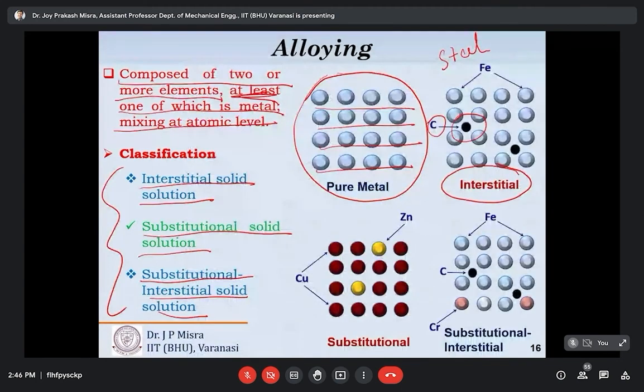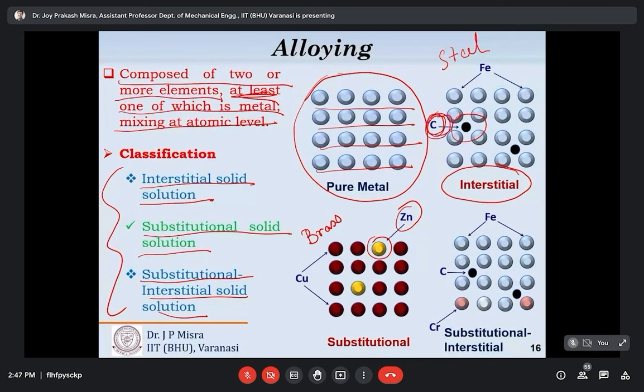Now coming to the next one, the substitutional solution, and the example of substitutional solution is brass. Brass is basically an alloy of copper and zinc, where the zinc atom replaces the copper atom in the lattice, as the atoms are of almost the same size. So you can consider these alloying elements as a foreign element, or an outsider.